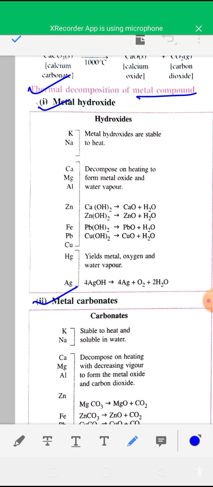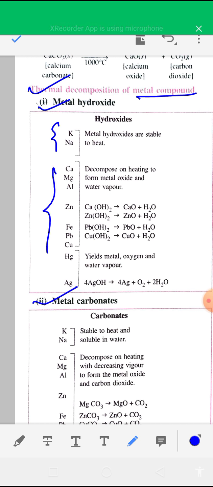Metal hydroxide, MOH. Metal hydroxides of sodium and potassium are very stable to heat. That is NaOH and KOH. These are metal hydroxides of sodium and potassium. These are stable to heat. These hydroxides will not decompose on heating.